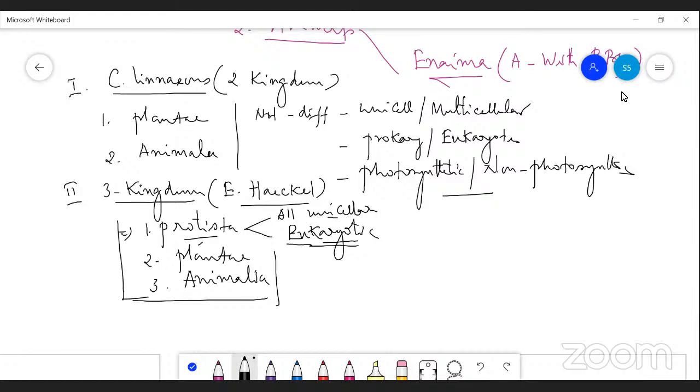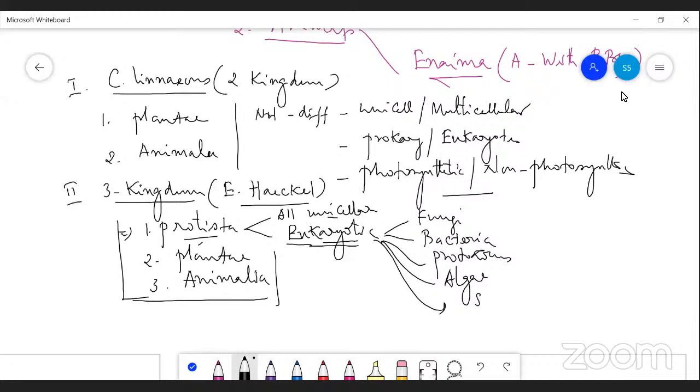Examples of the organisms kept under Protista are fungi, bacteria, protozoans, algae, and slime molds. So these are the organisms kept under Protista.